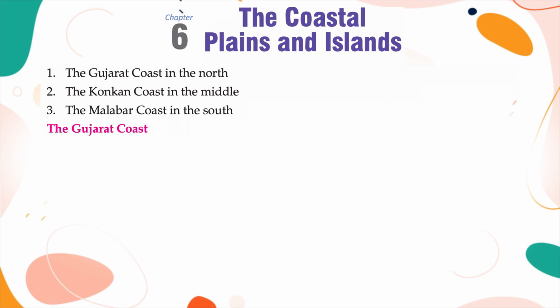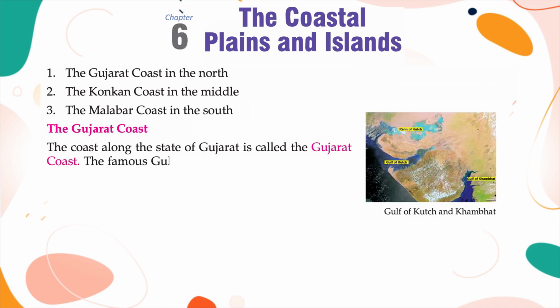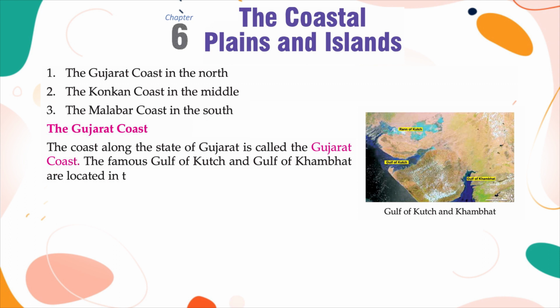The Gujarat coast. The coast along the state of Gujarat is called the Gujarat coast. The famous Gulf of Kutch and Gulf of Khambat are located on this coast. The famous Gir National Park is also located here.